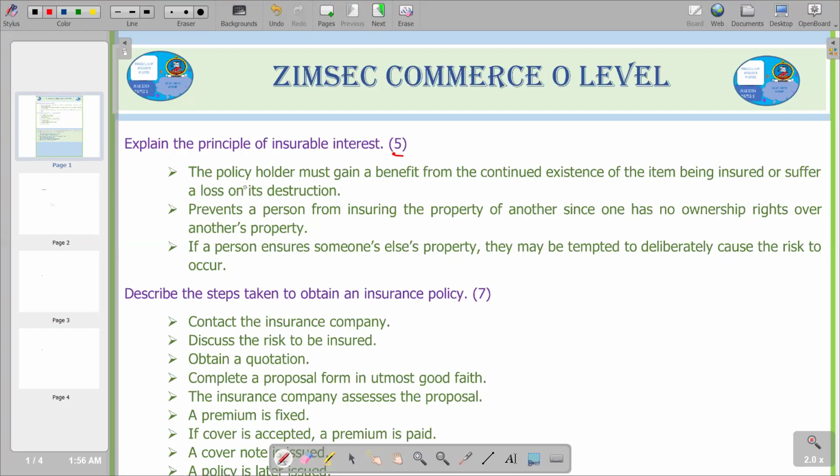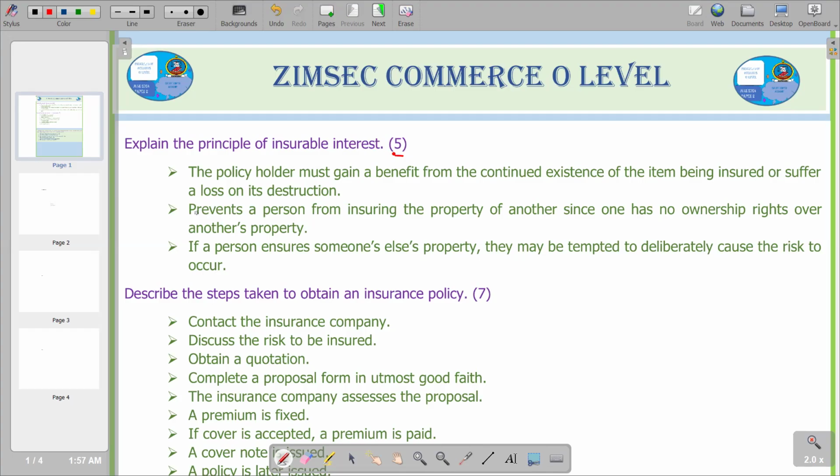You'll see that in the explanation we have here, the first point is that the policyholder must gain a benefit from the continued existence of the item being insured or suffer a loss on its destruction. This is exactly what we're trying to point out: for you to have insurable interest, you should be able to suffer a loss from any destruction of that property. If you don't suffer any loss from destruction of the property, it means you do not have insurable interest, and obviously you do not qualify to insure that property.